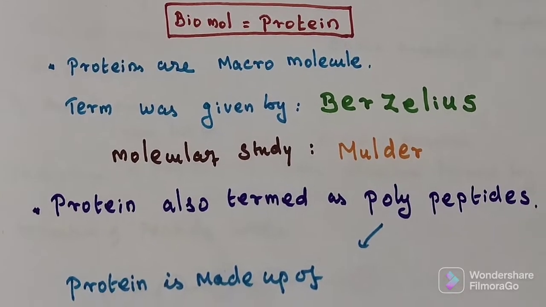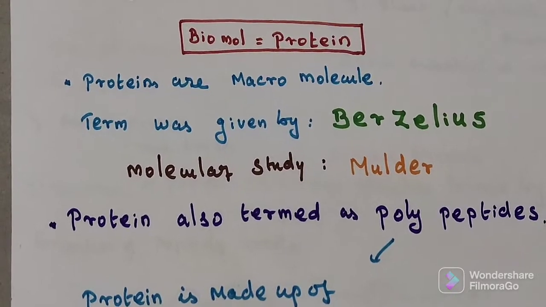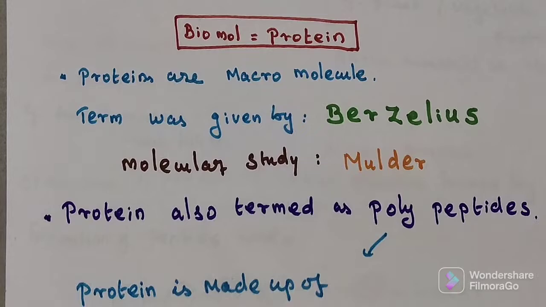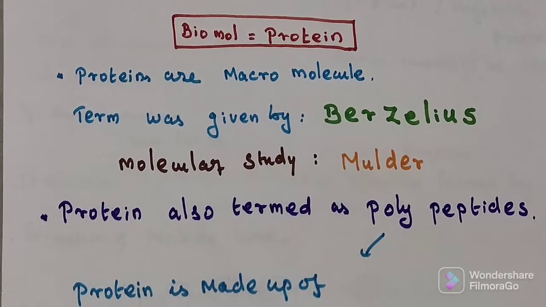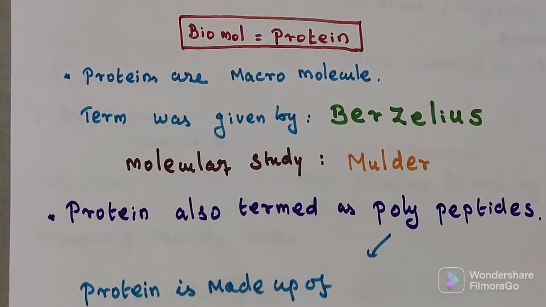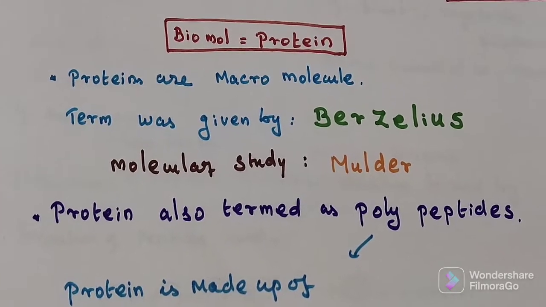Now we will discuss one of the macromolecules, that is protein. The term was given by Berzelius. He was the one who suggested this name, protein. The molecular study was done by Mulder.